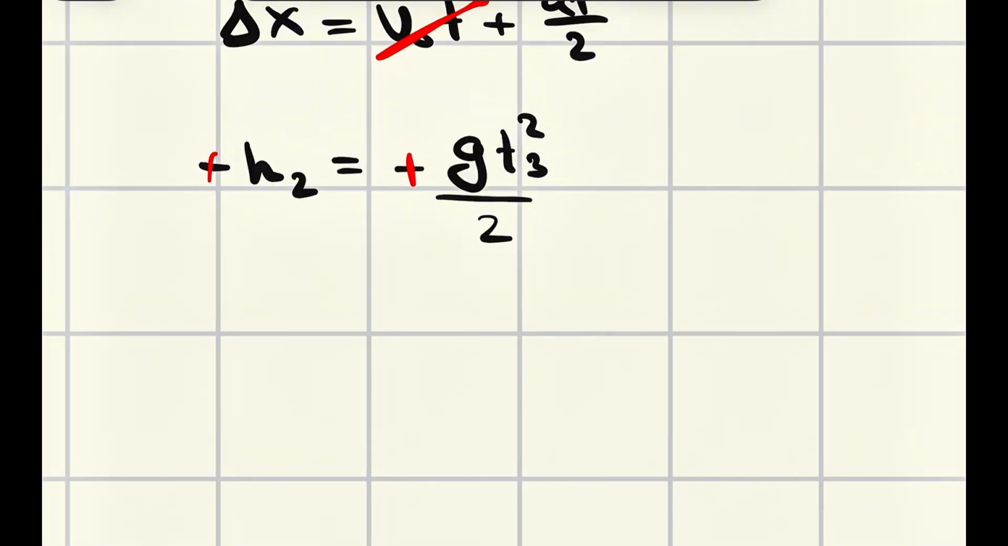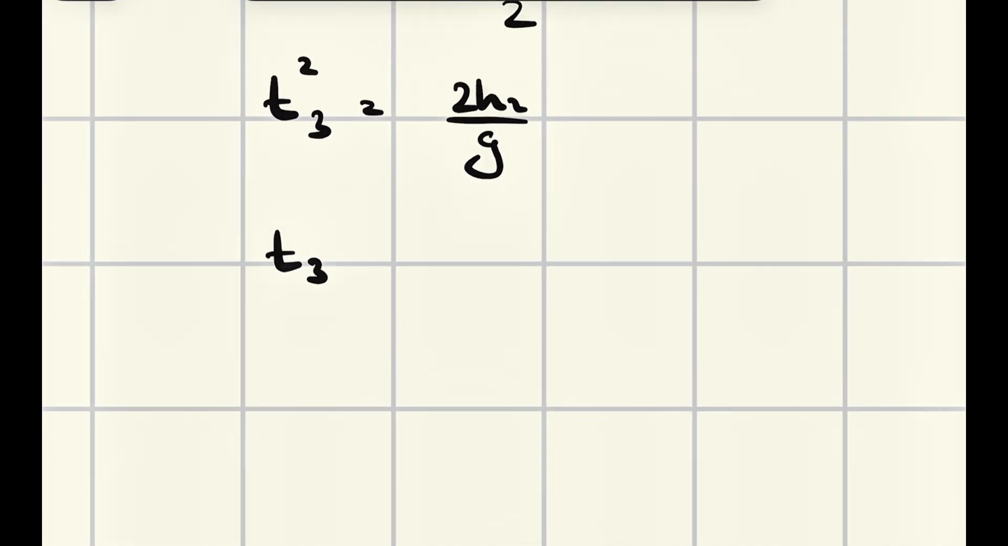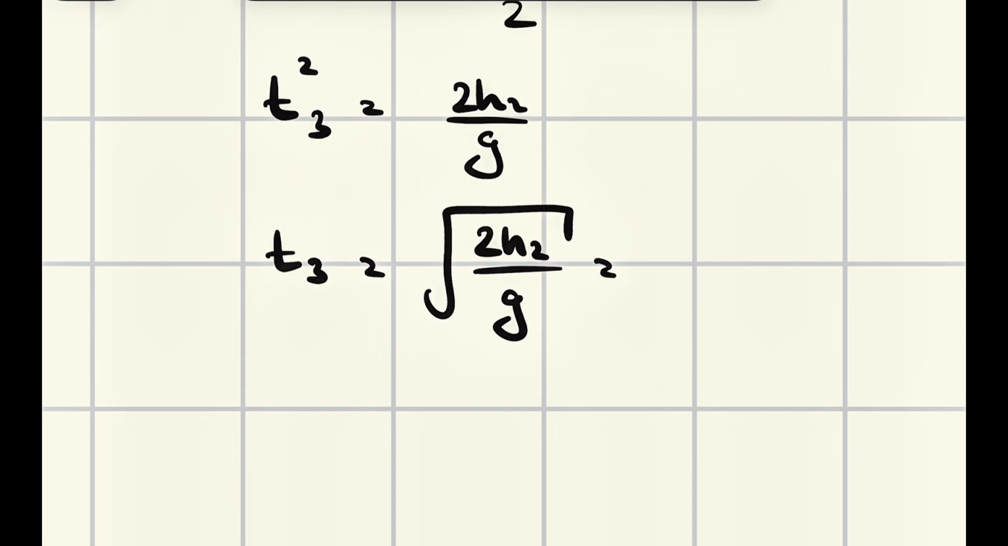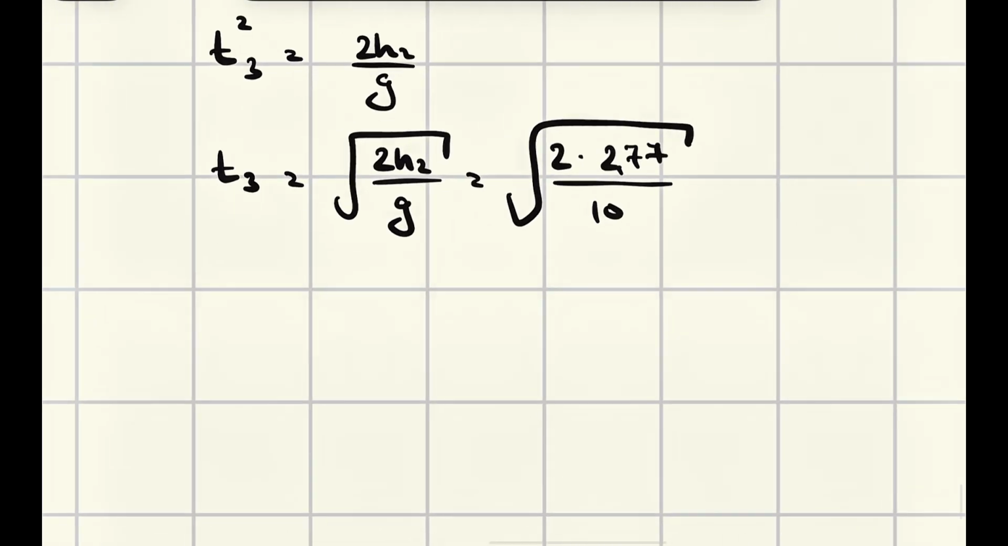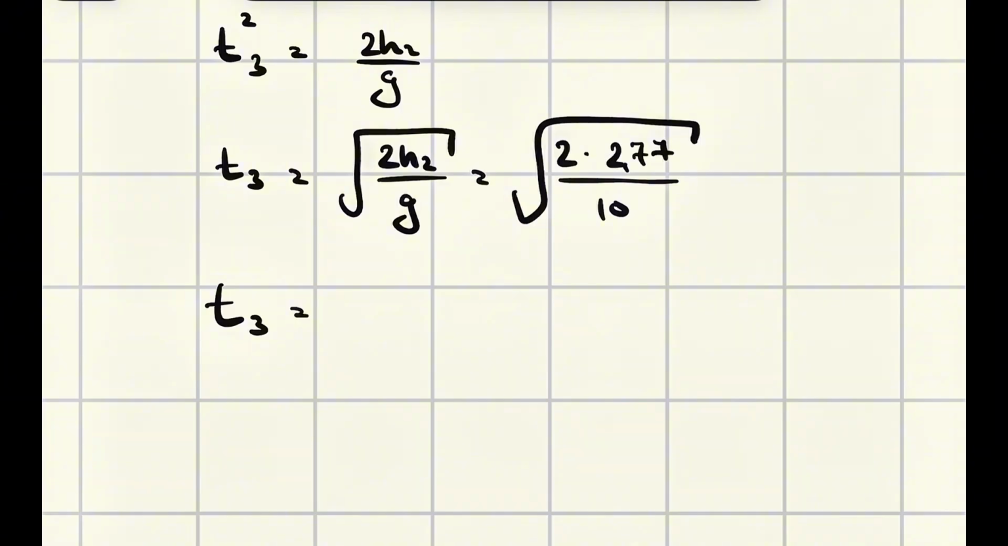And to find time 3, it would be very easy. This is squared. This would be 2h2 divided by g. And to find t3, we just need to take the square root of 2h2 divided by g. And this would be 2 multiplied by 277, the entire height, divided by 10. Okay, good.